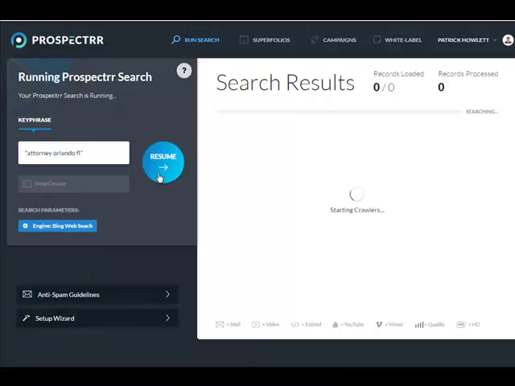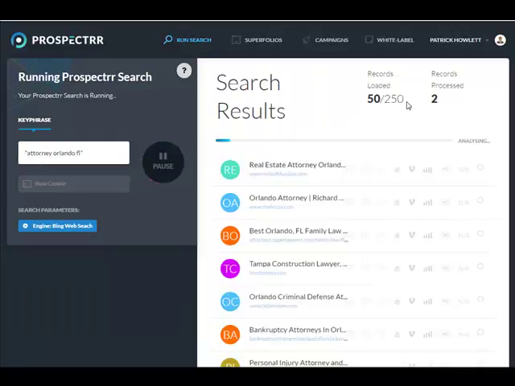And as that happens, it's going to start connecting. It's going to connect with Bing or Google, and we're going to try and see if we can find 250 leads or contacts. Now, I'm going to pause this right now because it could take about 5 minutes to go through this process. I'll come back and we'll close it out.